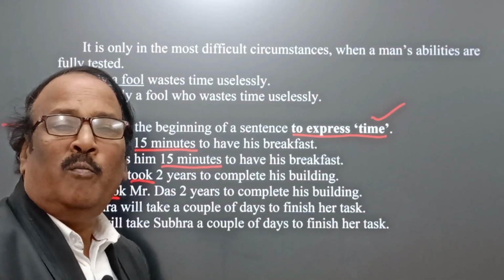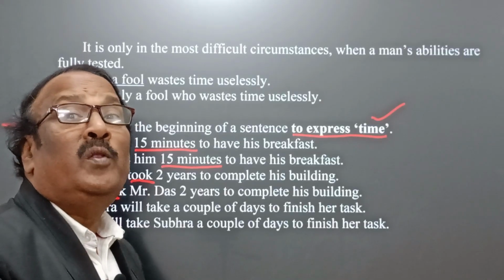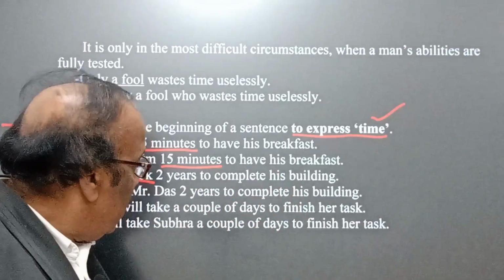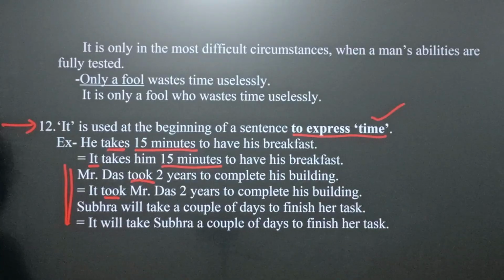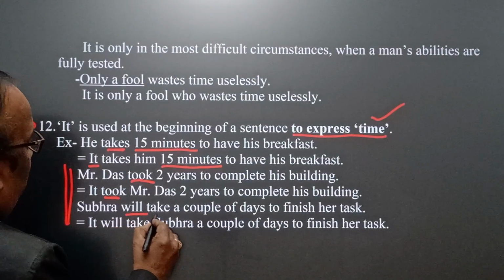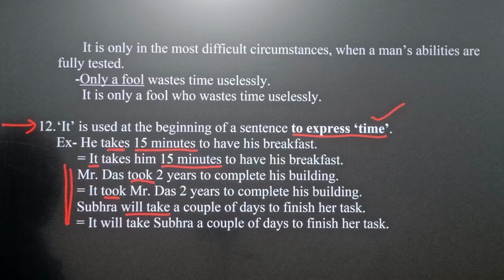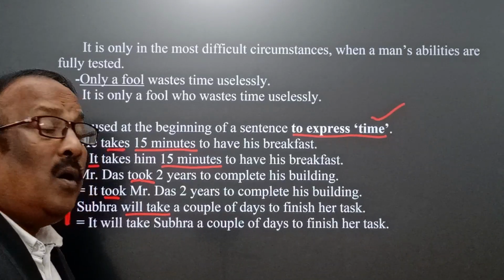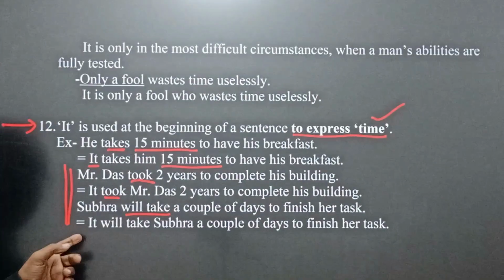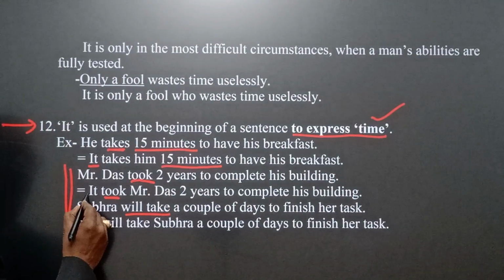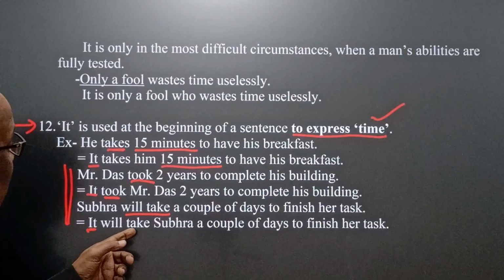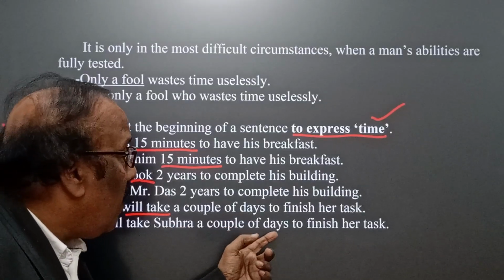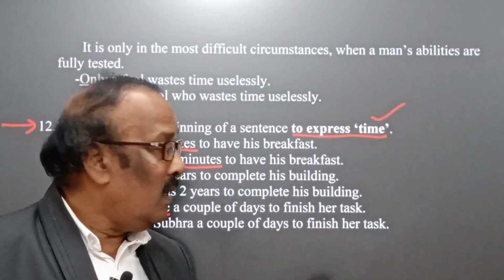The meaning of both sentences is the same. Okay. Now, Subhra will take, you see, future time, a couple of days to finish her task. If we use it, then we find it will take Subhra a couple of days to finish her task.